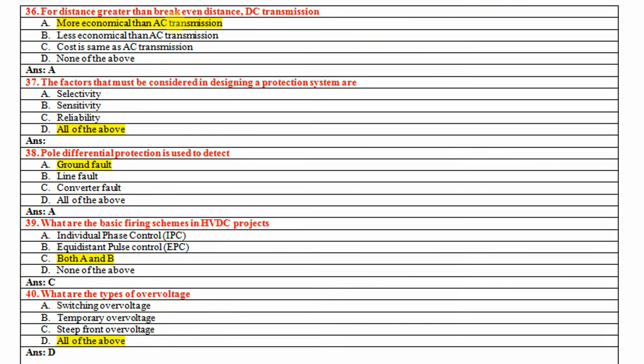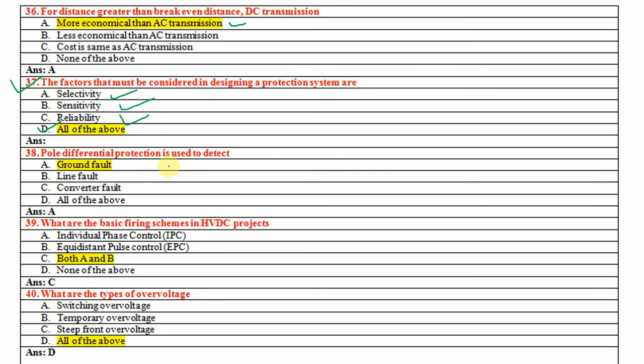For distance greater than break-even distance, DC transmission is more economical than AC transmission. Now 37th question, the factors that must be considered in designing a protection system are selectivity, sensitivity and reliability. All these properties we have to consider. So the answer is D, all of the above.